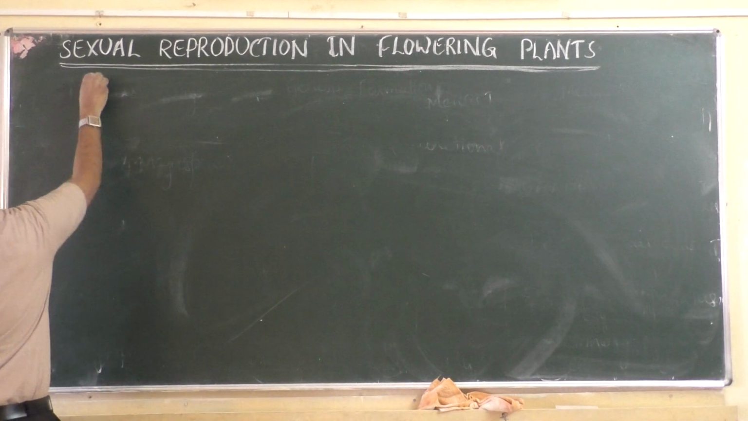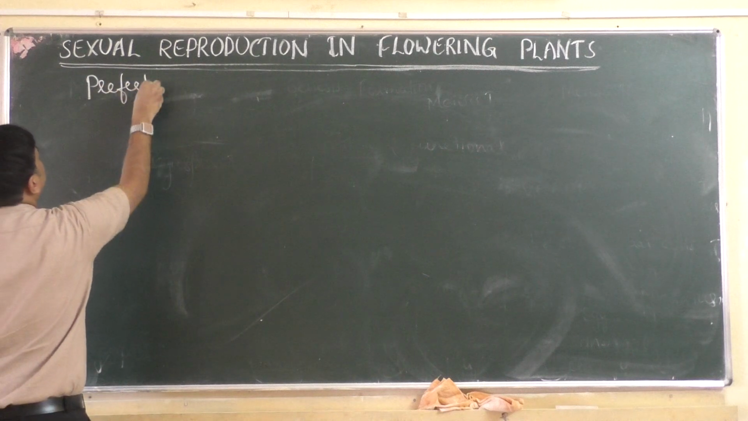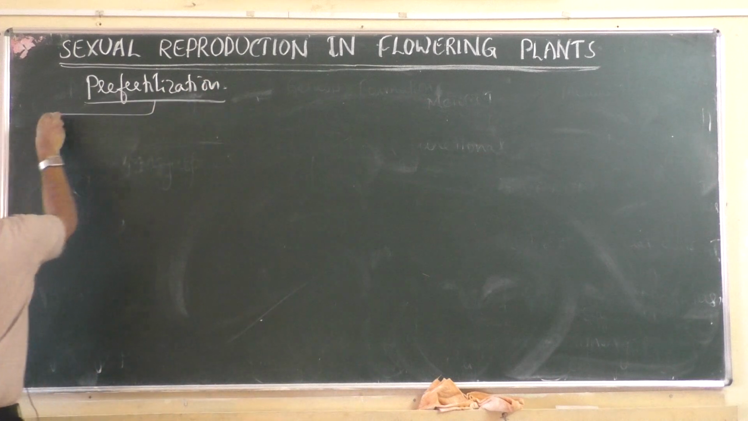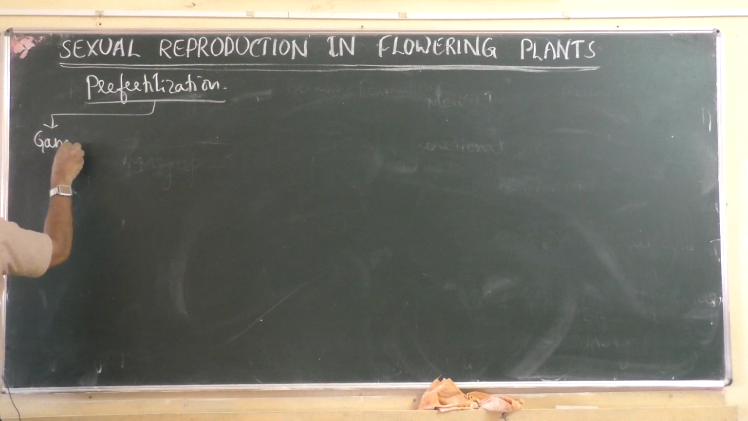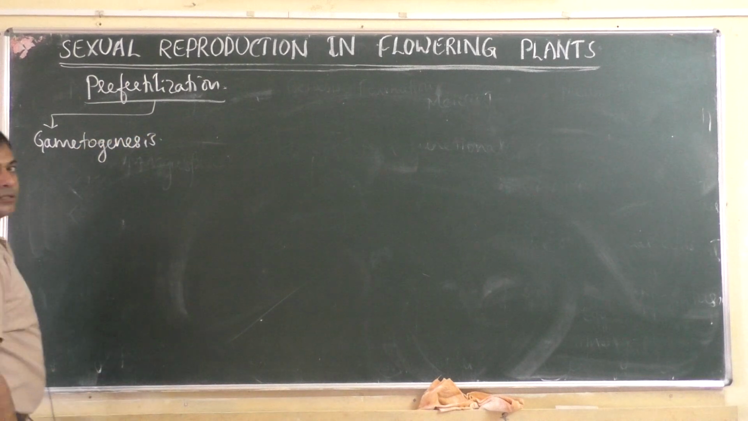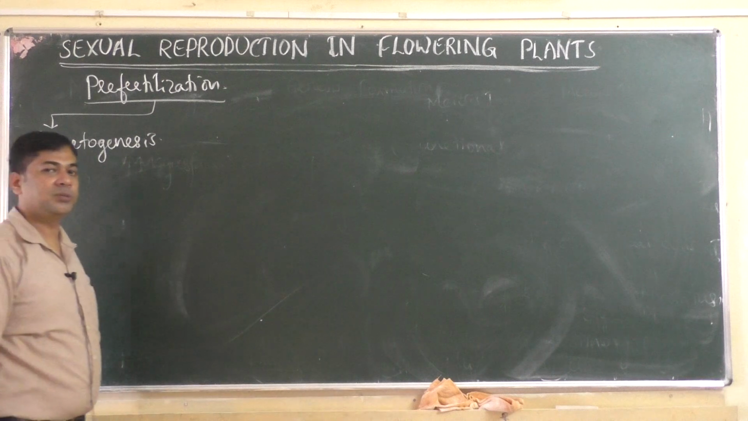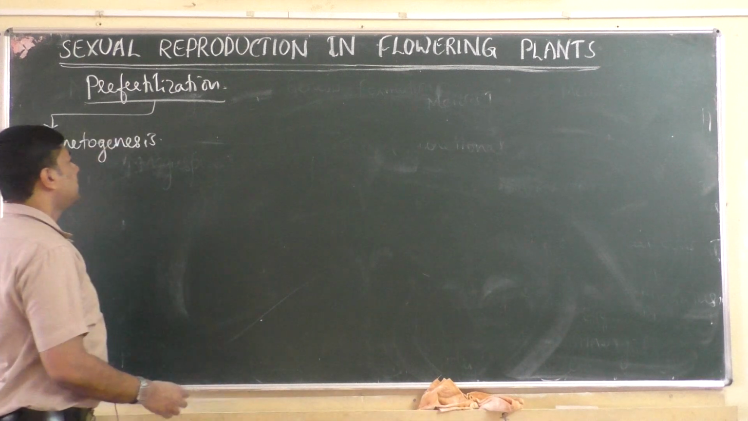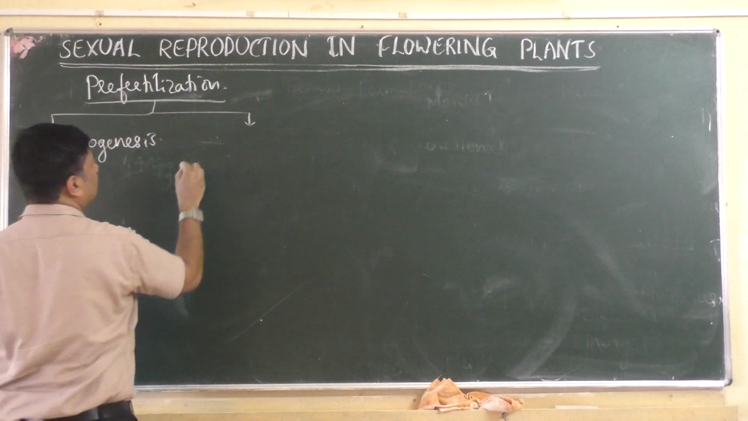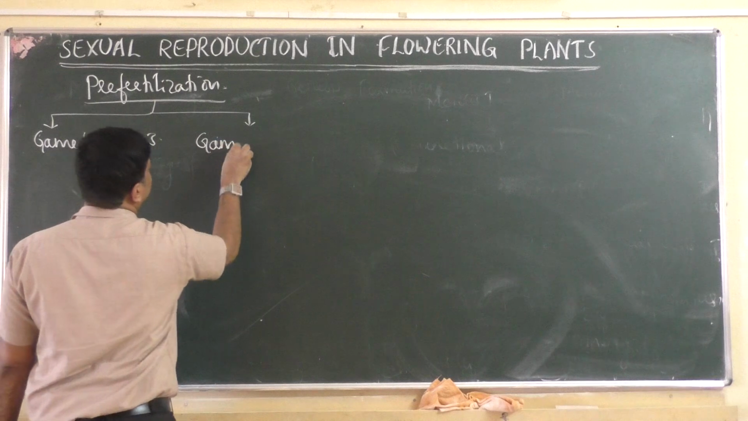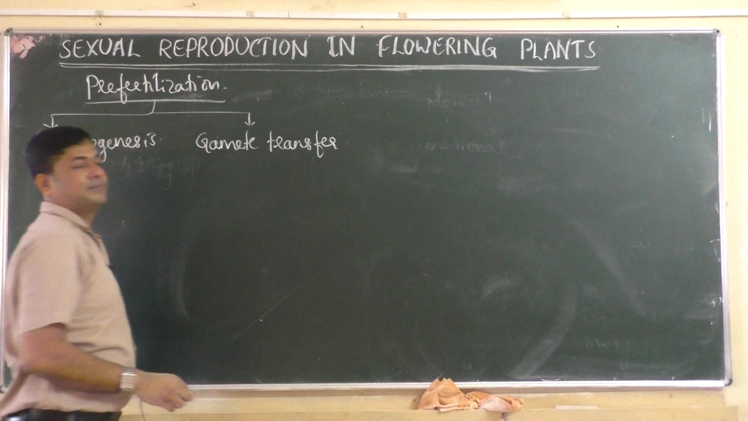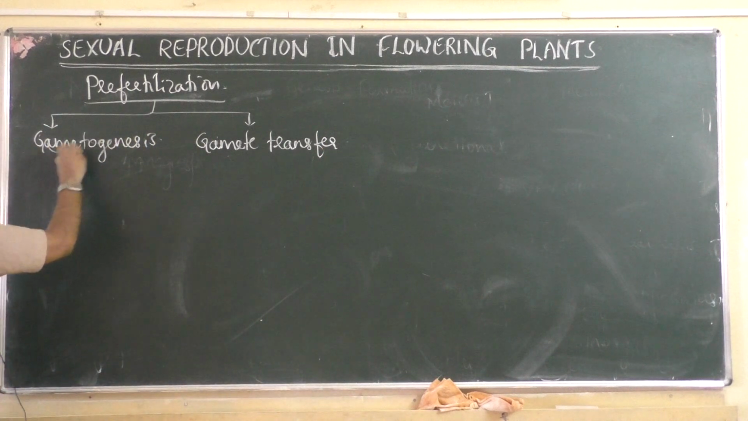So under pre-fertilization, like we have discussed, there are 2 events. The first one is gametogenesis, that is the formation of gametes, where the male gamete is produced inside the pollen grain or microspore, and the female gamete is produced inside the embryo sac. Once gametes are formed, they have to be transferred, so it is called gamete transfer.